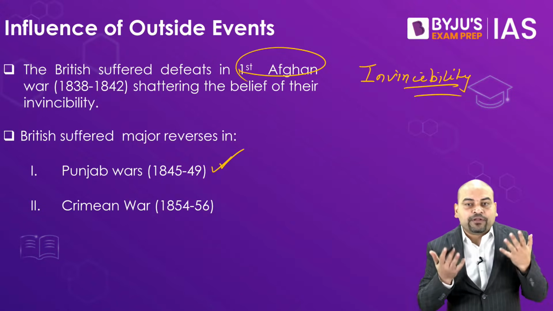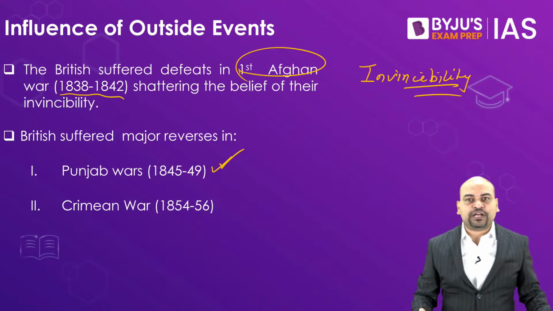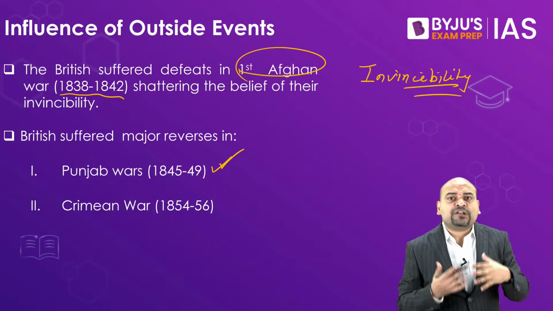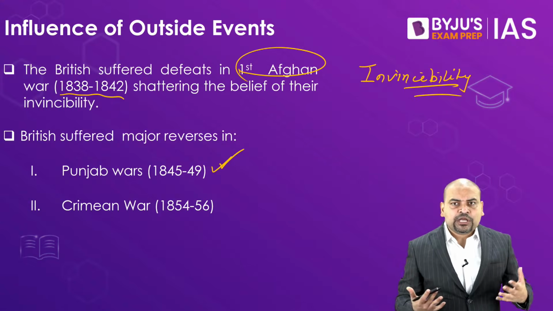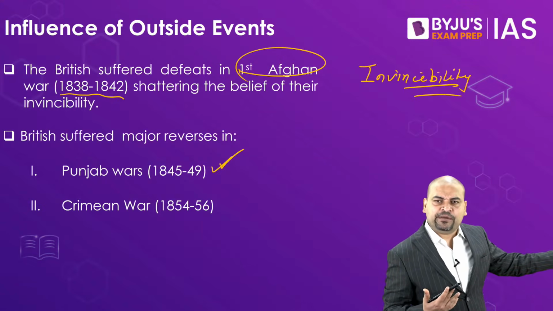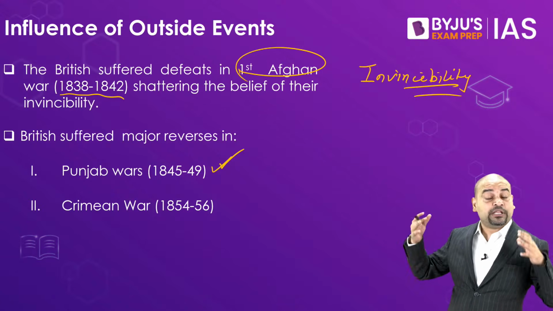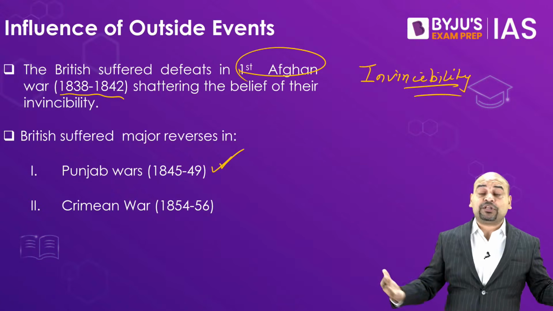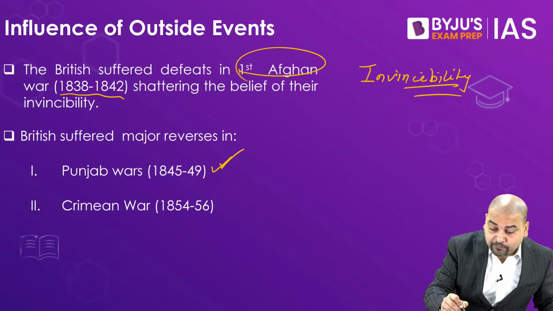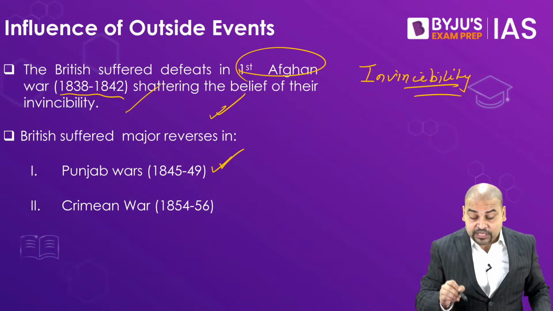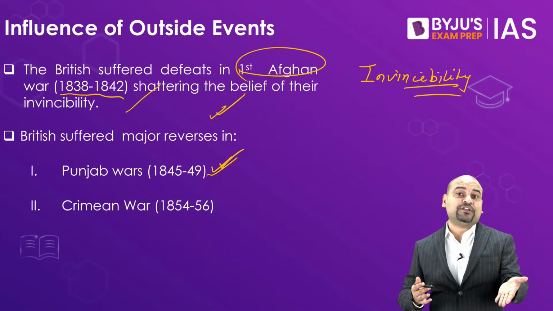Now you all know when the Afghan wars happened at this point of time, and when these Britishers got defeated, this gave us a psychological boost that if our neighbors can defeat them, why can't we? These Britishers used to claim that they are invincible, white, nobody can defeat them, but now we know, yes, they can be defeated. Our neighbors have defeated them. We have given them a good account at this point of time.